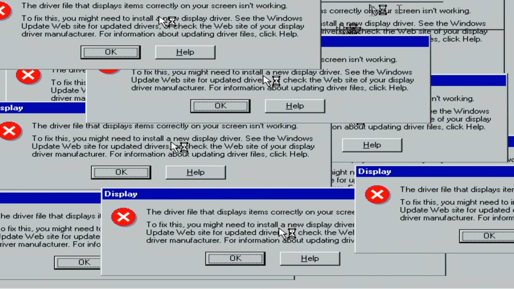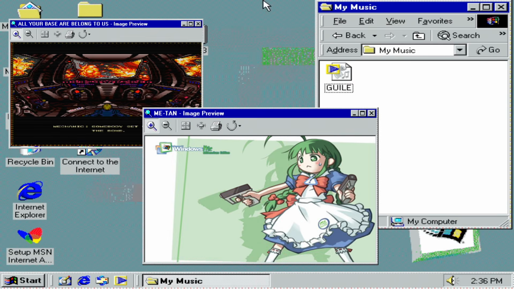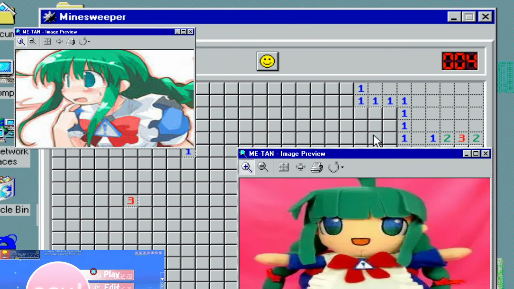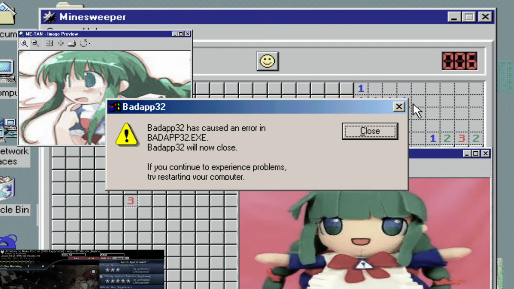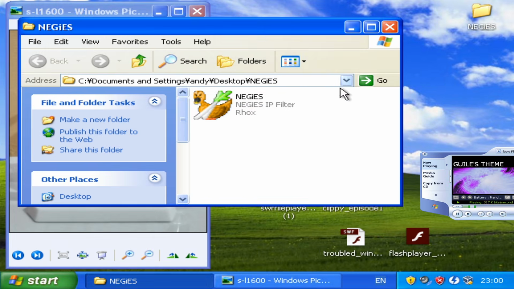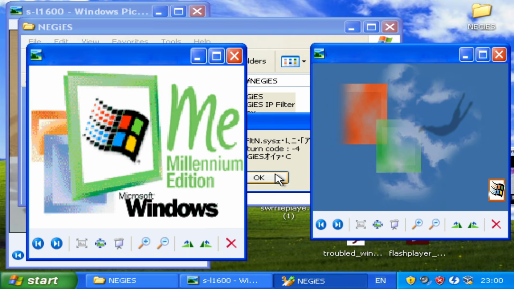Windows Millennium Edition was known to be an unstable operating system, and the character was made to represent that. She is depicted as a clumsy maid who tries hard but can't quite get the job done. Around her neck is an error sign insignia, and she often freezes up during important moments. She is often seen carrying around neggies or onions, which are a pun for a program called Negius, which was a freeware firewall Japanese program for the time. Her color is based on the Millennium Edition logo and desktop.